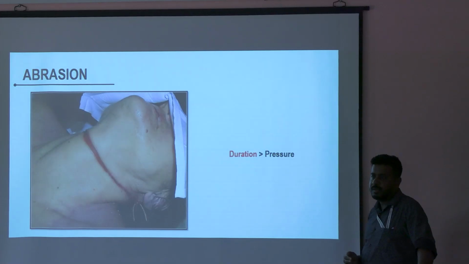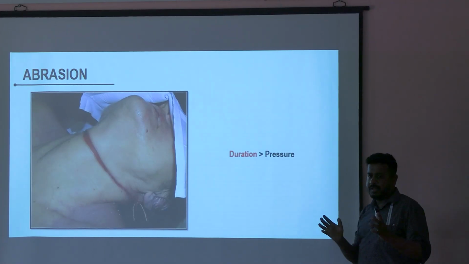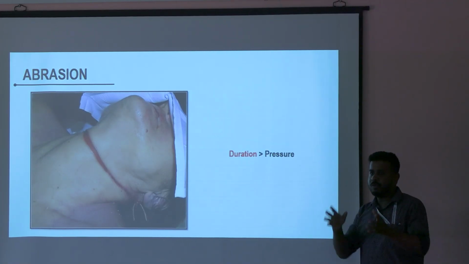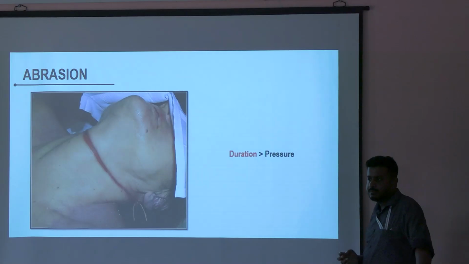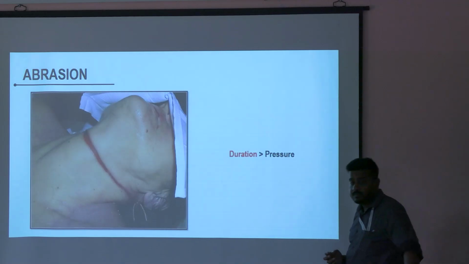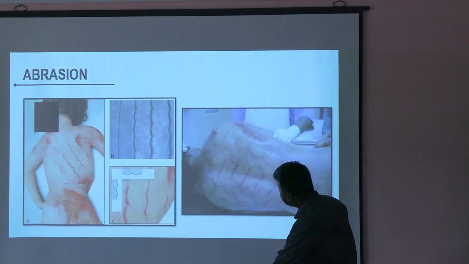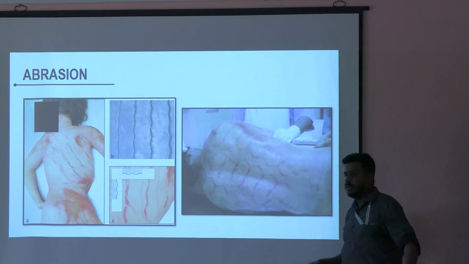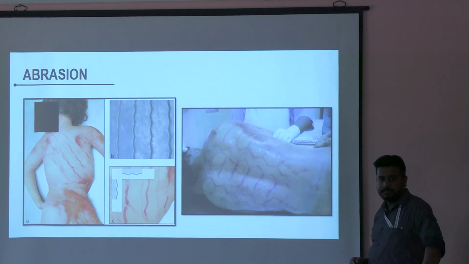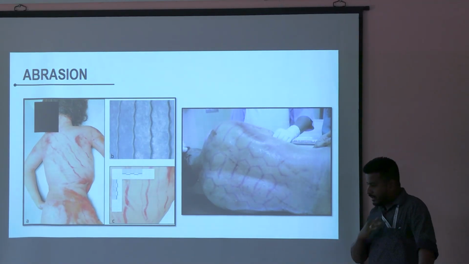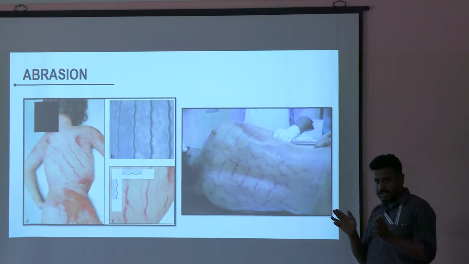Anything which comes to your mind? A very heavy thing for a short period of time. Tire mark, rollover injury, in an accident the tire went over the body, duration is less, but the pressure is more.